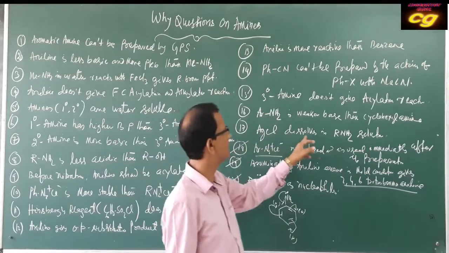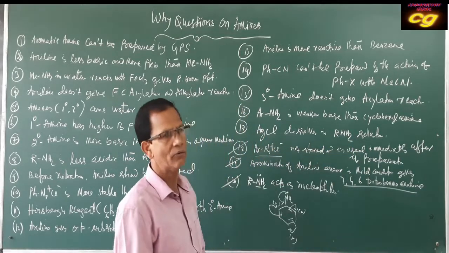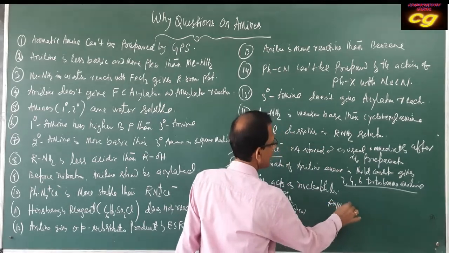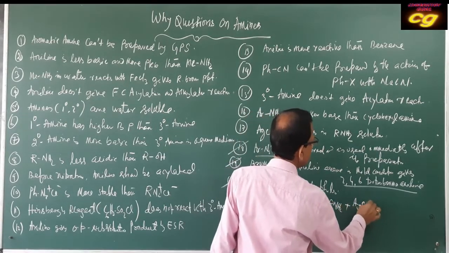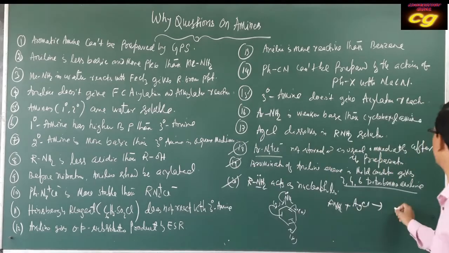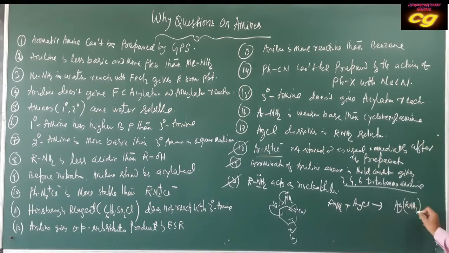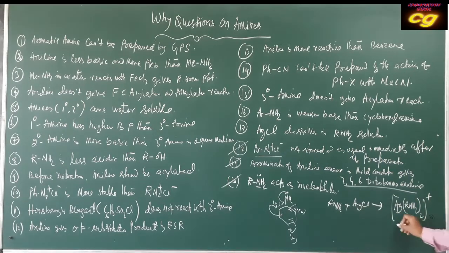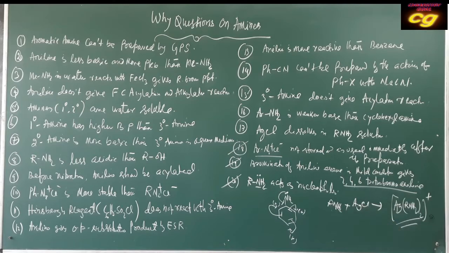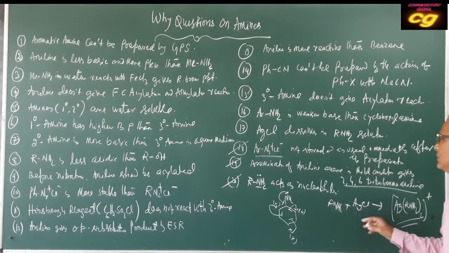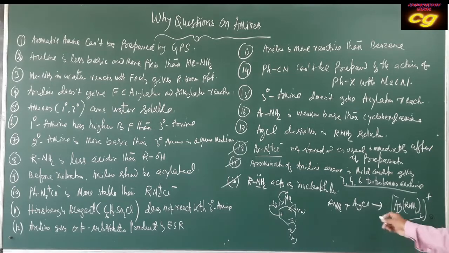Then silver chloride dissolves in amine. Why does it dissolve? Because it produces a complex. If you write the reaction, RNH2 and AgCl form one complex. The complex is [Ag(RNH2)2]+. This complex is produced by the combination of amine and AgCl. That's why AgCl is soluble in liquid ammonia. AgCl is soluble in amine solution, due to the formation of an amine complex.